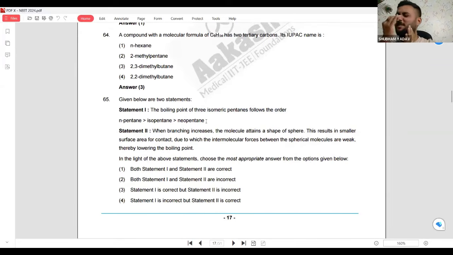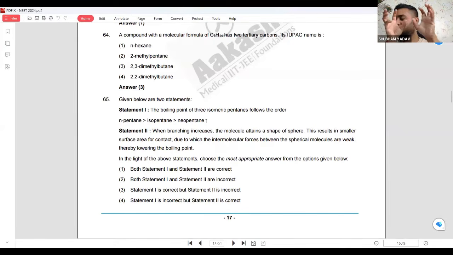This is a very expected question, which we used to study at that time. Understand, the moment you start branching it, what did you do? Like we made the straight chain above, when you break the straight chain and make it branching, the shape starts becoming spherical, right? It becomes a little spherical with branching. So if I see neopentane, what is it? 3 carbons and 2 CH3 groups, so it is like circular. So the moment it starts becoming circular, its boiling point reduces.